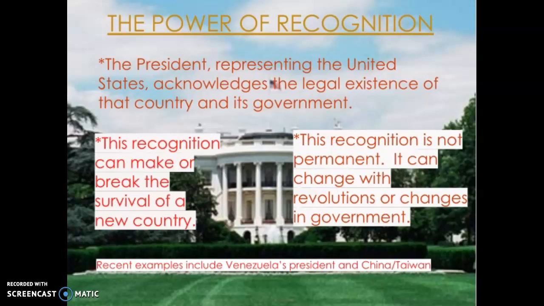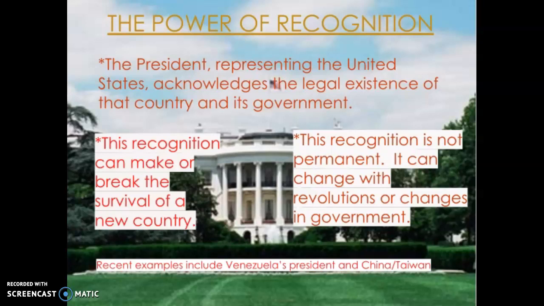Recent examples that we've seen of this is in Venezuela, where we have recognized not the current president in power, but the opposition leader, Juan Guaido, as the official president of Venezuela. And it also has come into the headlines when President Trump was first elected and took a phone call from the head of Taiwan.